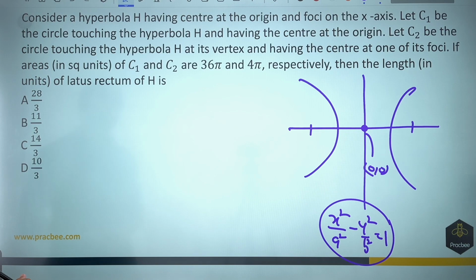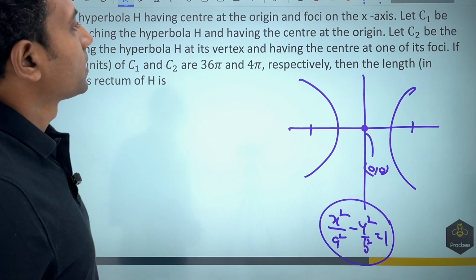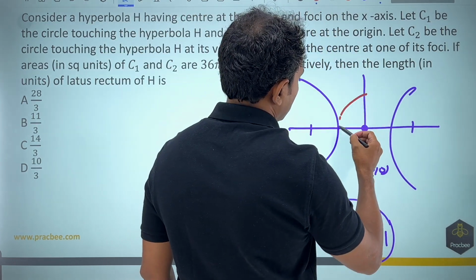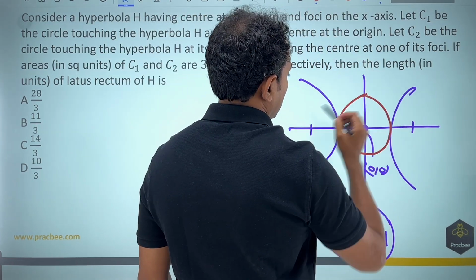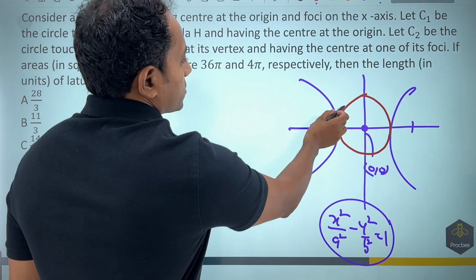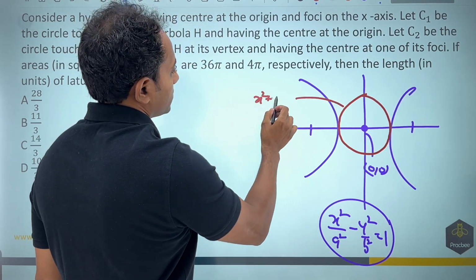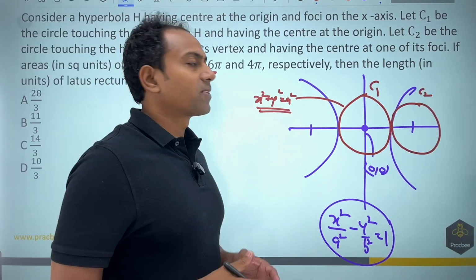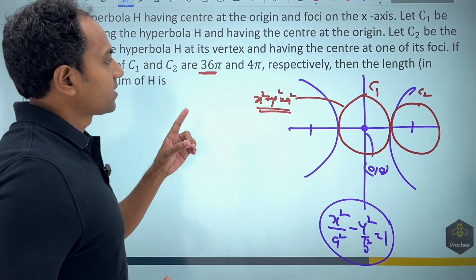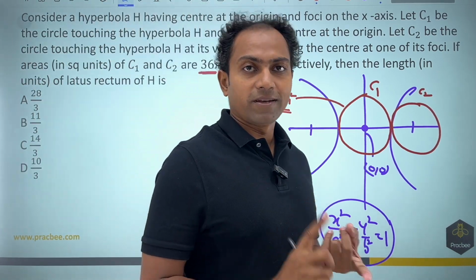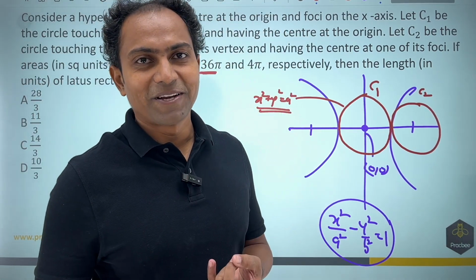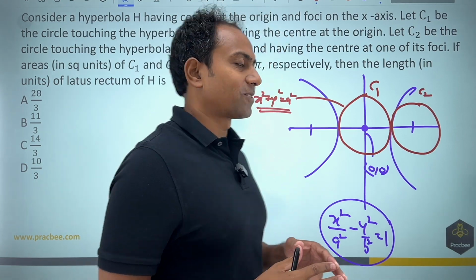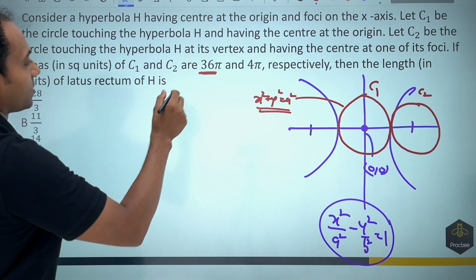Let C1 be the circle touching the hyperbola at H and having the center at origin. So what they have given now is nothing but an auxiliary circle. The equation of the auxiliary circle in this case will become x square plus y square is equal to a square. Let us move forward. Given is nothing but the areas of the circles C1 and C2. Using the areas we can find the radius. Using the radius we can find the value of a and b, and once you have got the value of a and b, we can use that to find the equation of latus rectum. So let us try and solve this in that order.